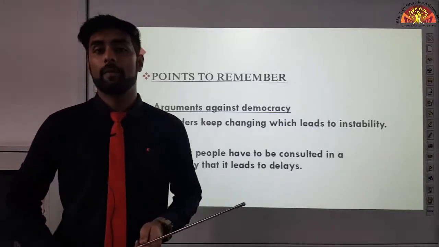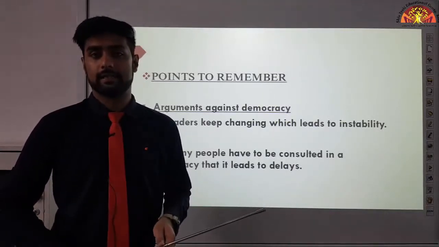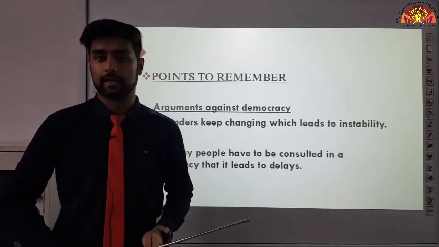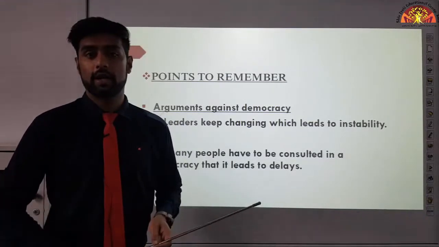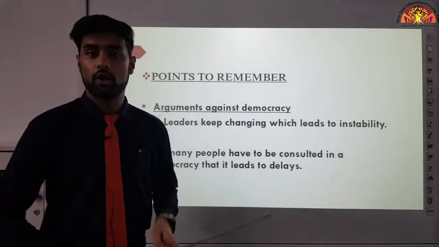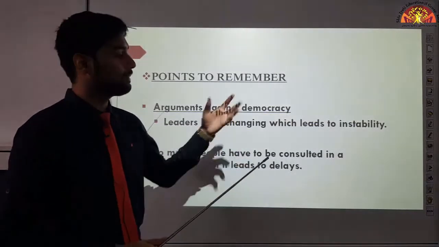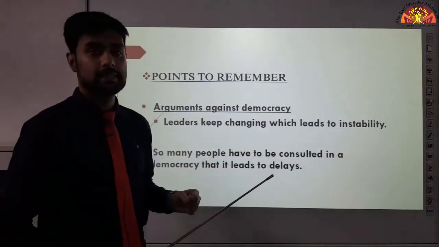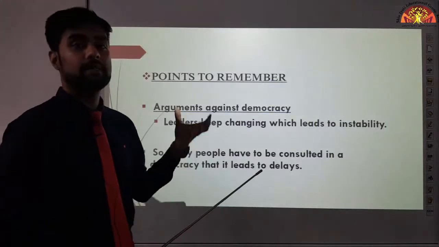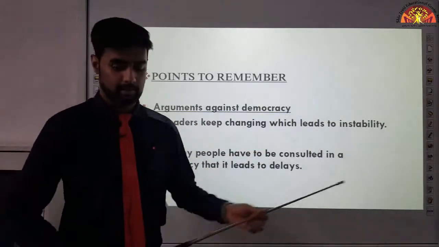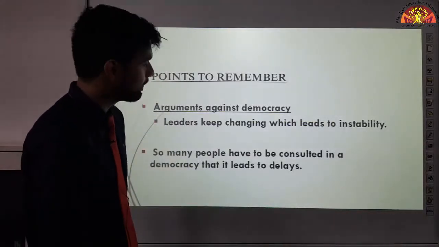In a democratic government, a lot of people are consulted. When a decision is supposed to be made, जब एक decision लेना होता है, a lot of ministers are required to attend the meeting, then everyone will have to agree as well on that particular law or bill, then only can that bill be passed, right? So, it is saying that so many people have to be consulted, which means sometimes the decisions take a long time to carry out. It leads to delays. Okay, we'll see more points as we move.